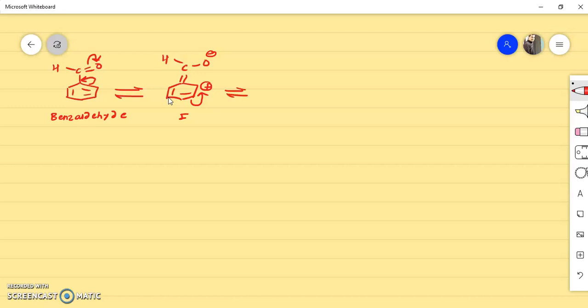Then the second resonating structure will be like this. Here is a positive charge over this carbon. So double bond to C, oxygen will carry a negative charge, hydrogen. Now again, to satisfy this positive charge, this bond will come over here. And we can draw a third resonating structure like this. Here there will be a positive charge, double bond to C, oxygen and hydrogen.